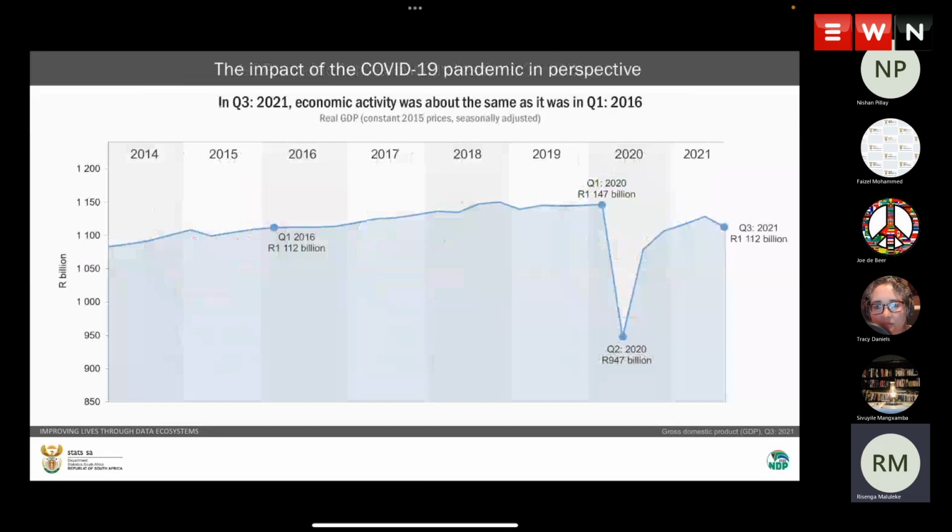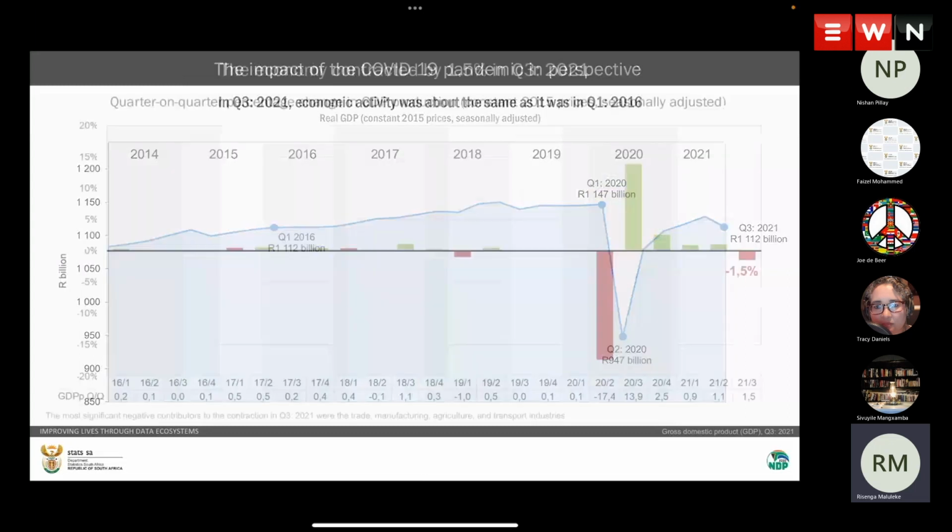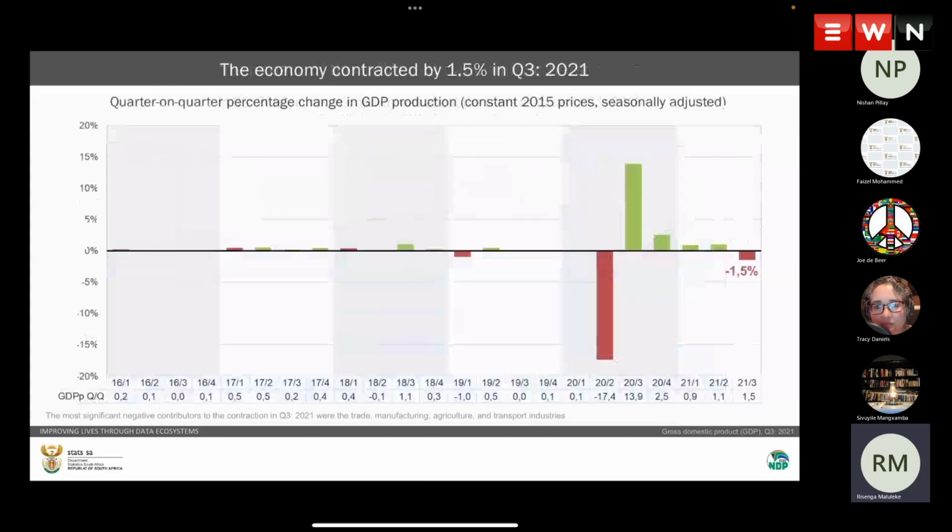Now, if you remember where we were in the first quarter of 2020, we were sitting at 1.147 trillion and we dropped to about 947 billion, and we rose again. And indeed, here we dropped slightly from the previous quarter, sitting now at 1.112 trillion. Let us look at the time series.